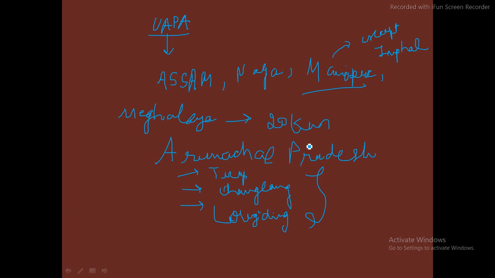Now I'll tell you about the current status, okay. So currently in Manipur, as I already told, except for Imphal, it is still there, okay. Mizoram, okay, I haven't written Mizoram here, so it is active in Mizoram as well, okay. In Mizoram, insurgency has not been very much after 1986. Insurgency has reduced very much, okay.